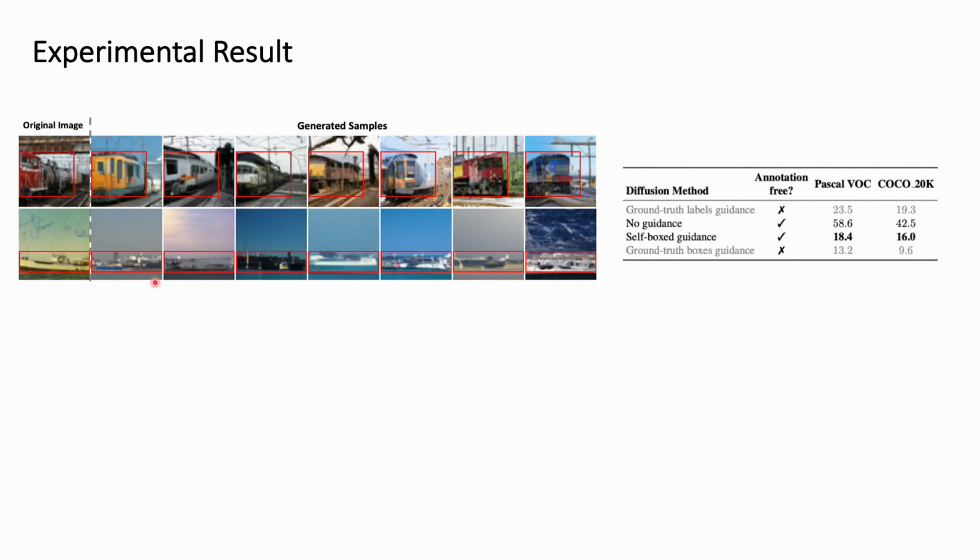And here we show that given the original image and the bounding box, we can generate, for example, 7 very diverse images, which totally respect the location and the shape of the bounding box. And we draw the same conclusion as with the image level guidance. We can see that our self-box guidance is much better than ground truth level guidance. But indeed, when we utilize the ground truth box guidance, we see oracle results where we still have a gap between them.